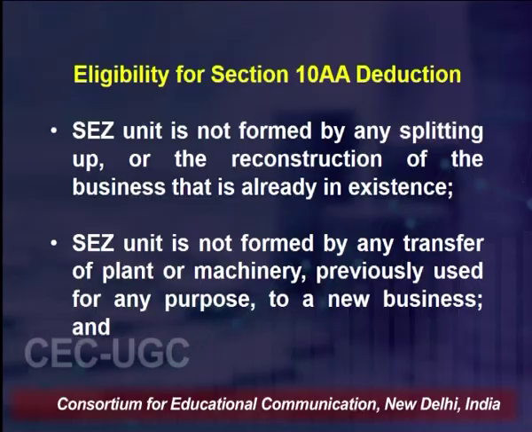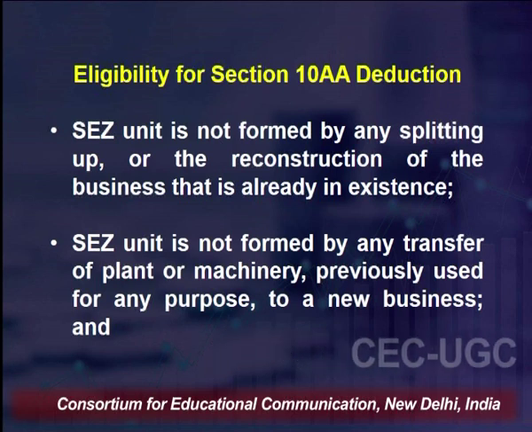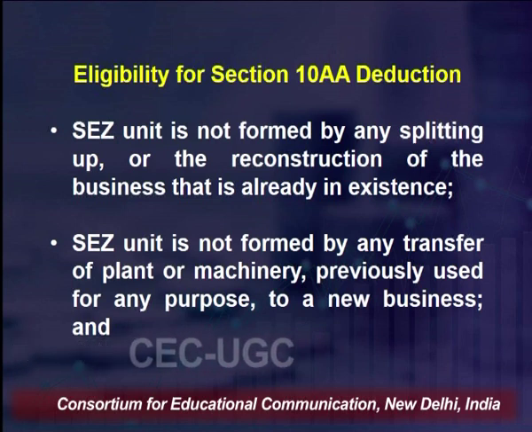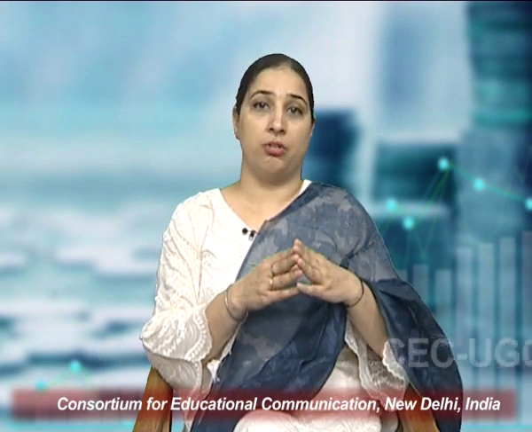Next, it says special economic zone units should not be formed by any transfer of plant or machinery previously used for any purpose to a new business. What does that mean? It means you should not have transferred any plant or machinery from a previous business. Suppose you are using plant and machinery in your business segment A, and now you want to operate a new unit in this special economic zone.